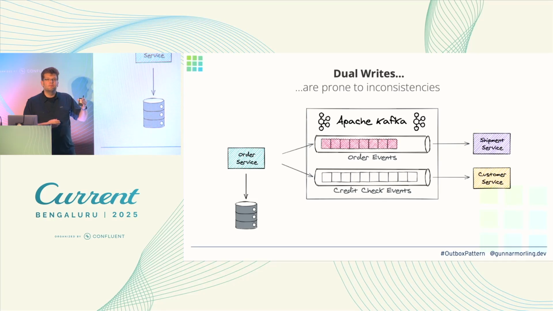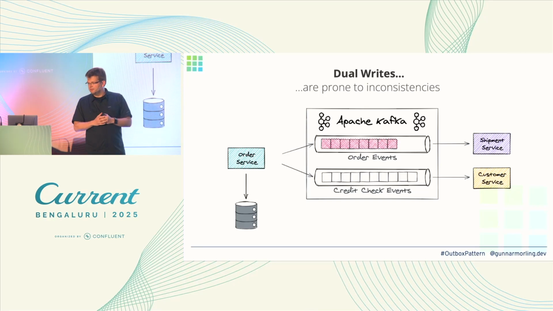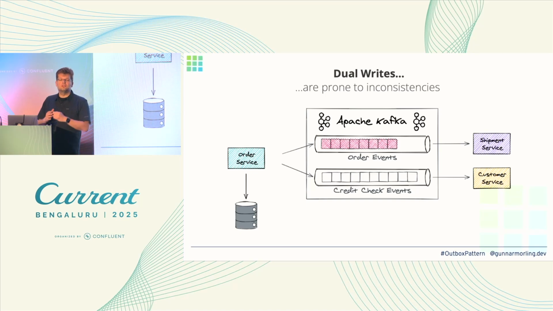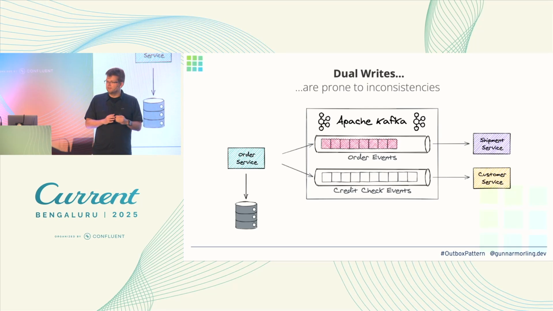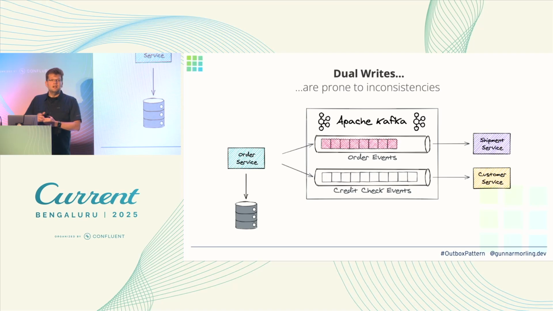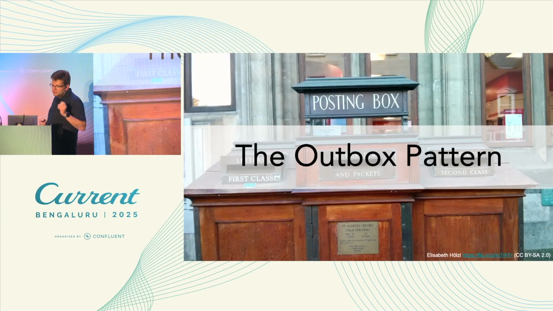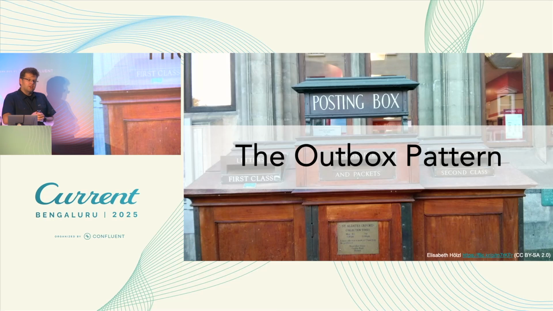And if you are familiar with Kafka, you will know, as of today, Kafka cannot participate in distributed transactions. There's a KIP, a Kafka improvement proposal, which is about to change that. So at some point, this might actually be doable, and we may be able to do this sort of thing, because then Kafka could be part of a two-phase commit transaction. But even then, and I will touch on that later in the talk, I would argue it's not something we should do. And I will explain later on why I think that's the case. Okay, no dual writes. So what else can we do?